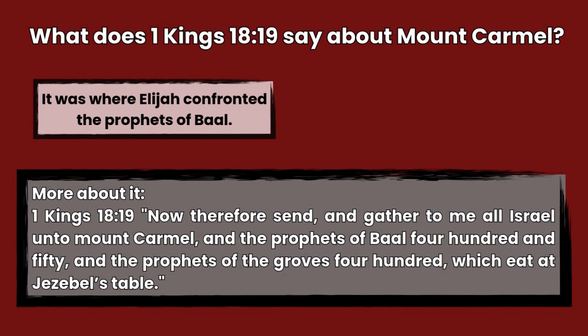The answer is, it was where Elijah confronted the prophets of Baal. 1 Kings 18:19. Now therefore send and gather to me all Israel unto Mount Carmel, and the prophets of Baal 450, and the prophets of the groves 400, which eat at Jezebel's table.